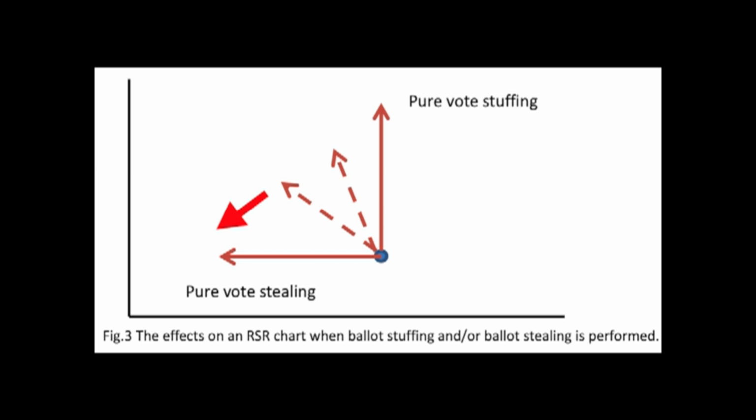Now, when the x-axis is getting lower and the y-axis is also getting lower, this is due to ballot theft. This is due to the fact that when one side has less, the other side also has less. That means one of the side's ballots are being stolen. And that's why the values of the x and y-axis are both low at the same time.